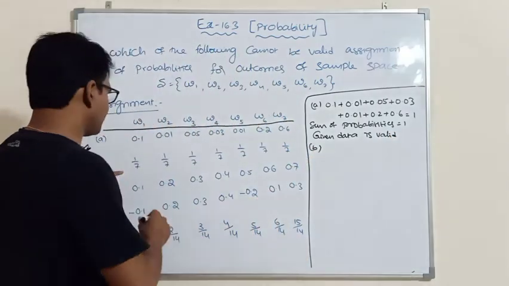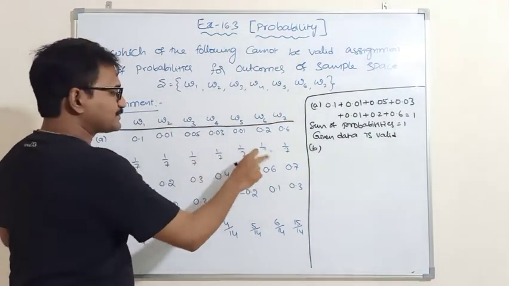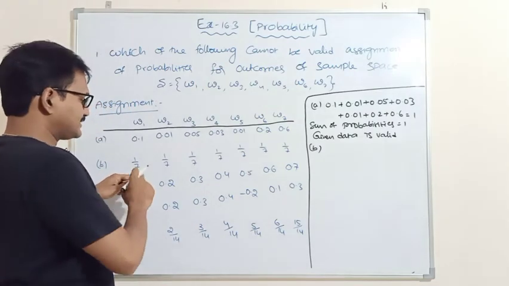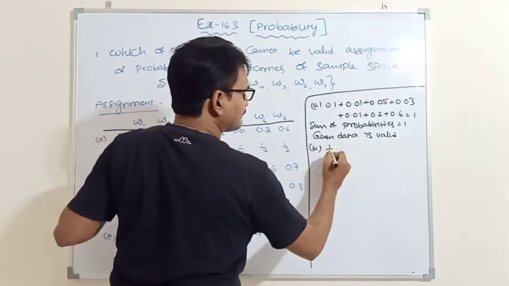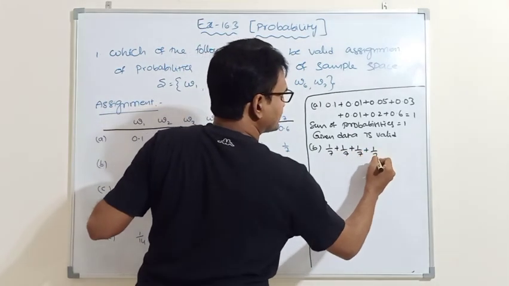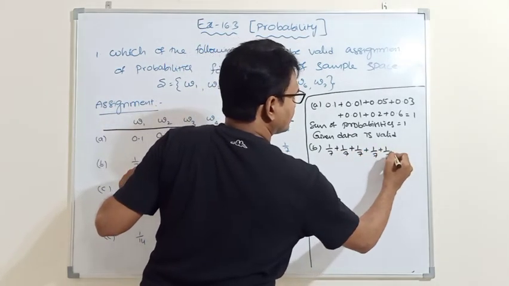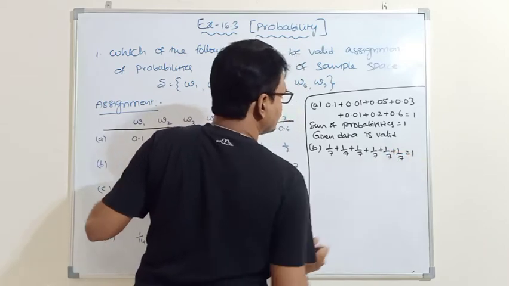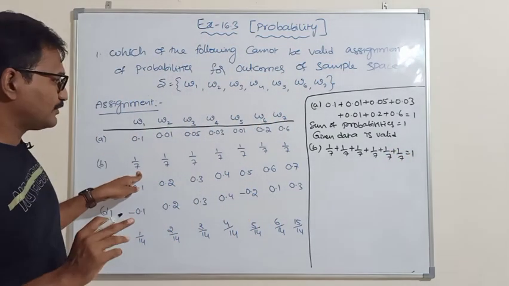Next, the second problem: every value is positive, so the first condition is satisfied. Second condition: if you add all the values, 1 by 7 plus 1 by 7 plus 1 by 7 plus 1 by 7 plus 1 by 7 plus 1 by 7 is equal to 1. So the sum of the probabilities is also equal to 1.